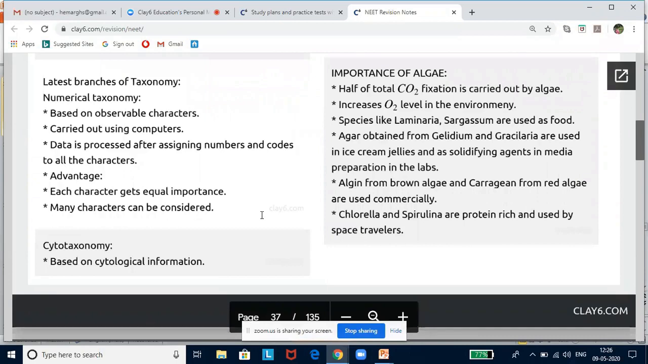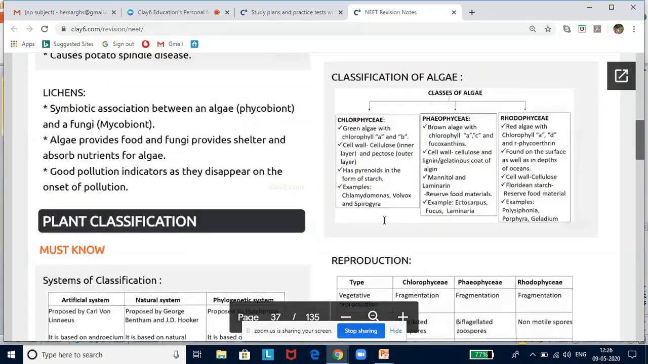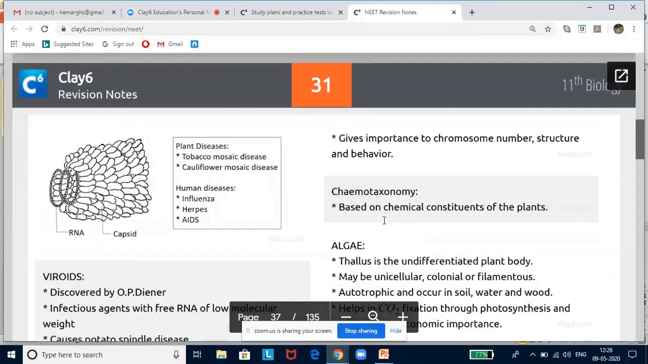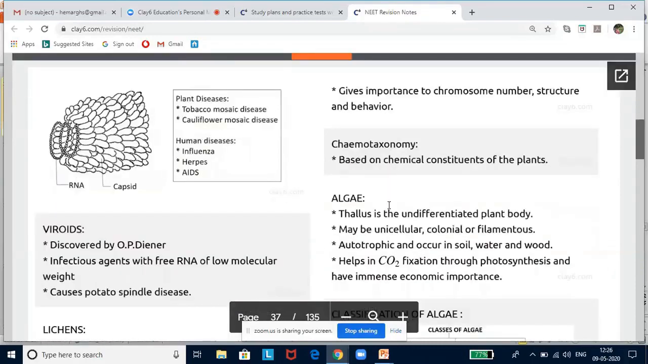The next is cytotaxonomy. See, it's not only the computer field that has evolved, even cytogenetics and cytobiology has also evolved due to the advancement in the tools that are available, as a result of which even cytological information is being used and processed to classify an organism. Here you also give importance to chromosome number, structure and behavior of chromosomes. Chemotaxonomy is based on the chemical constituents. So chemical constituents are also taken as a parameter for classification.